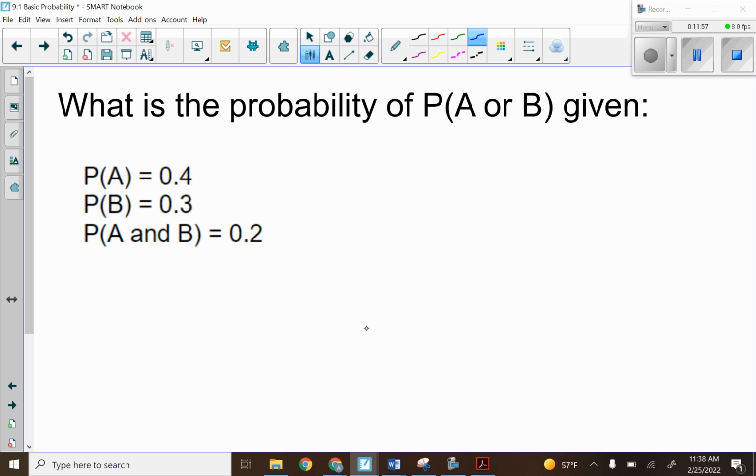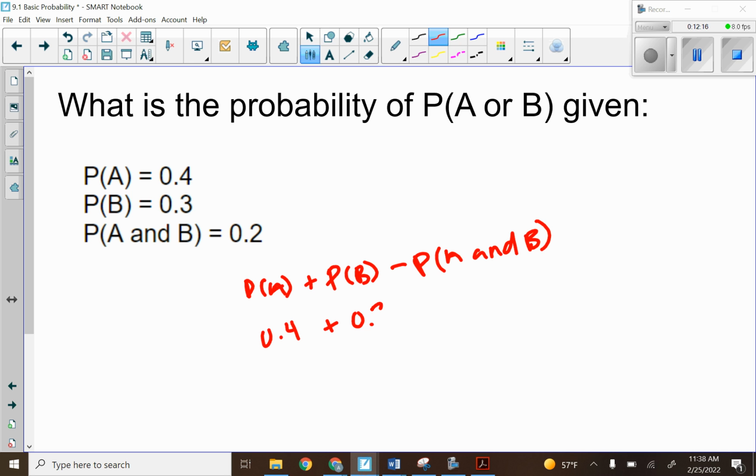Try another one. P of A plus P of B minus P of A and B. So 0.4 plus 0.3 minus 0.2. This would be 0.4 plus 0.3 is 0.7 minus 0.2, 0.5. And that is our addition rule.